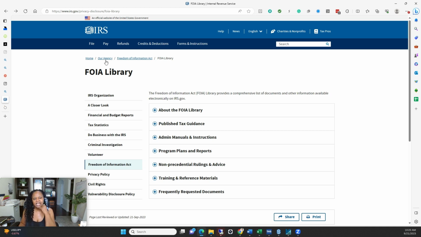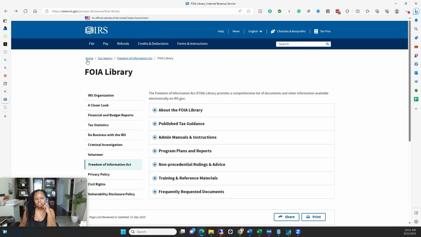And so the IRS has a Freedom of Information Act library where you can actually go in and request additional information. So I just want to take this moment and walk you through. This is at irs.gov, and then here's the link: irs.gov/privacy-disclosure/FOIA, Freedom of Information Act, and then FOIA-library. So you can see it right here in the top.